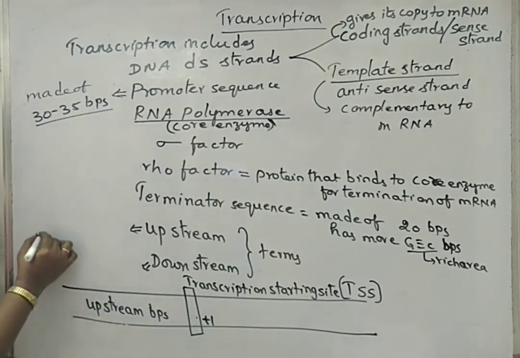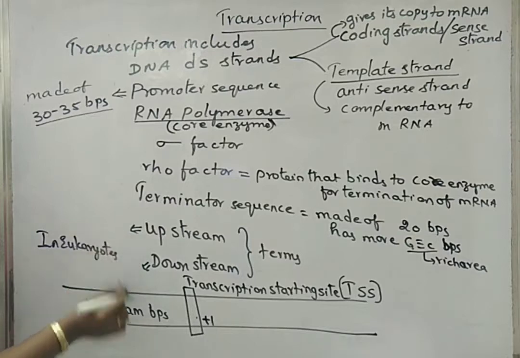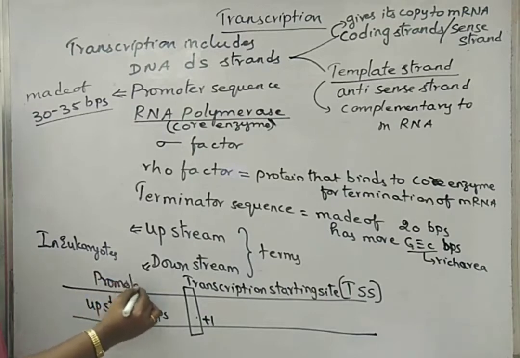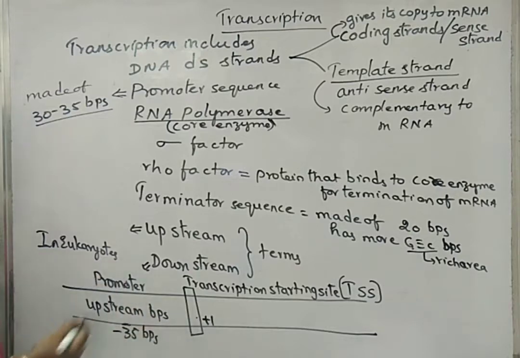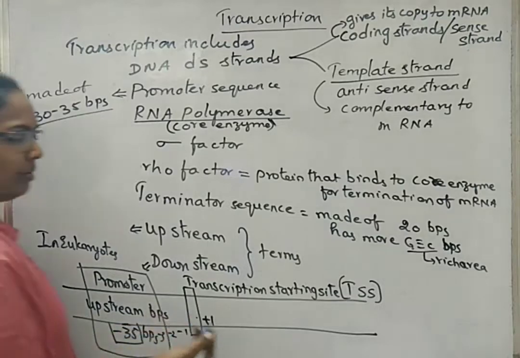Now in case of eukaryotes, this upstream area supports the attachment of the promoter at the -35 base pair area away from the transcription starting site. Here is +1, then -1, -2, -3. If we keep on calculating like that, at the -35 base pair area, this promoter sequence will come and bind for the initiation of transcription.